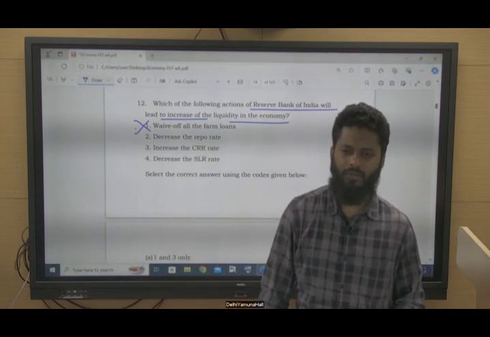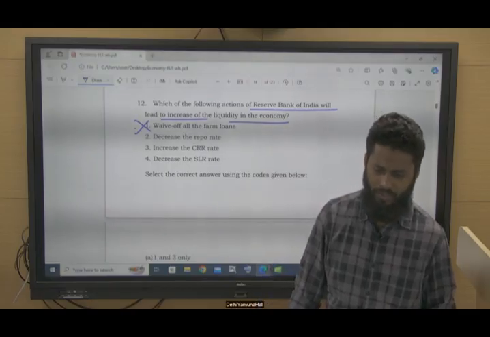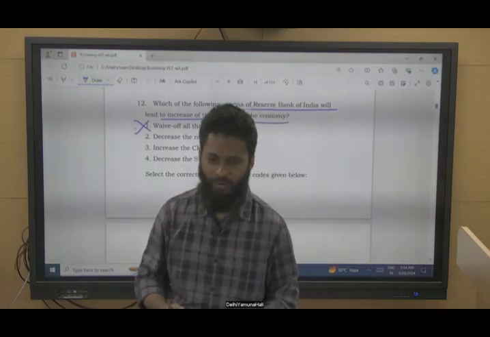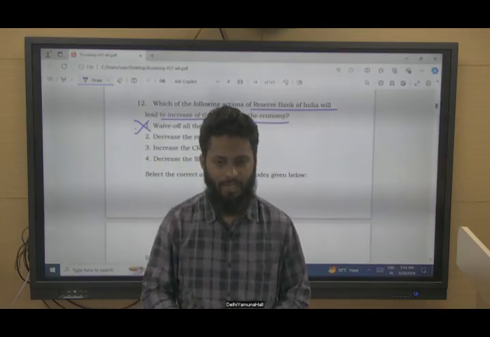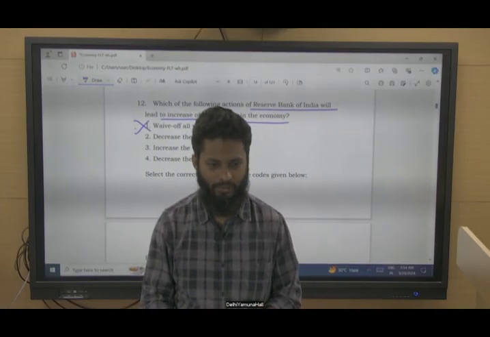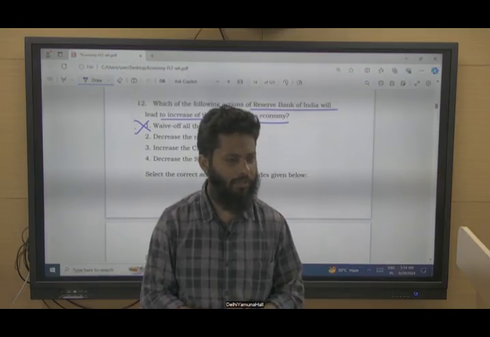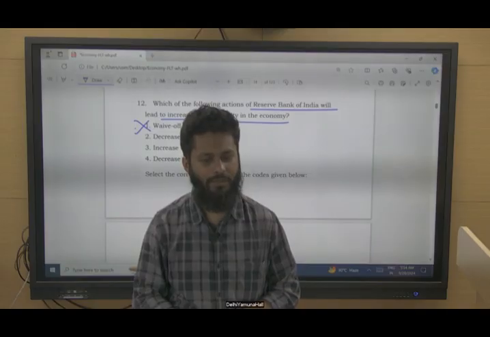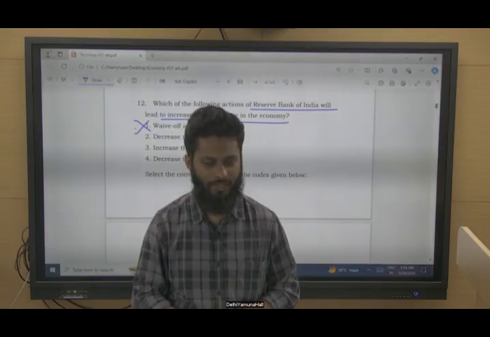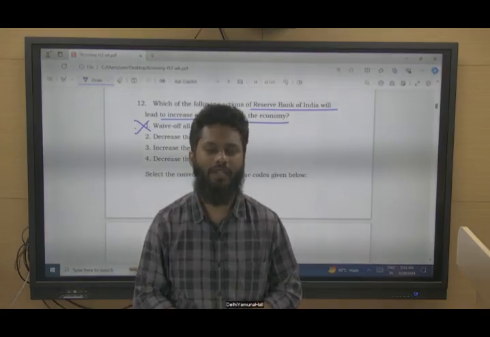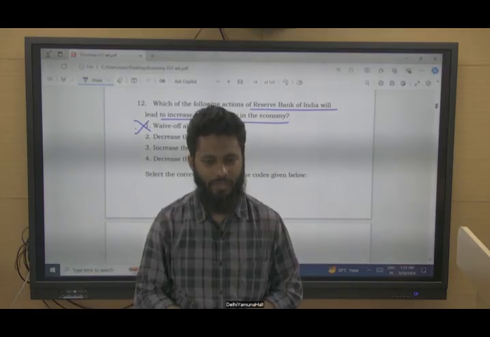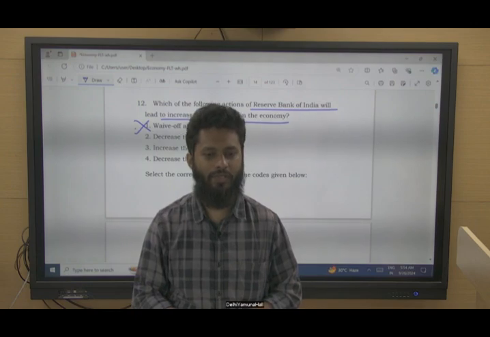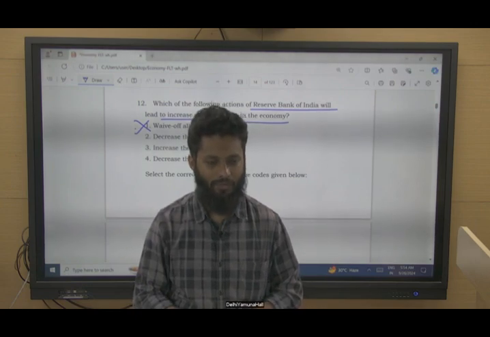These kinds of tricky questions came once in the 2021 prelims. They asked which of the following features given in the constitution are part of the basic structure, a polity question.